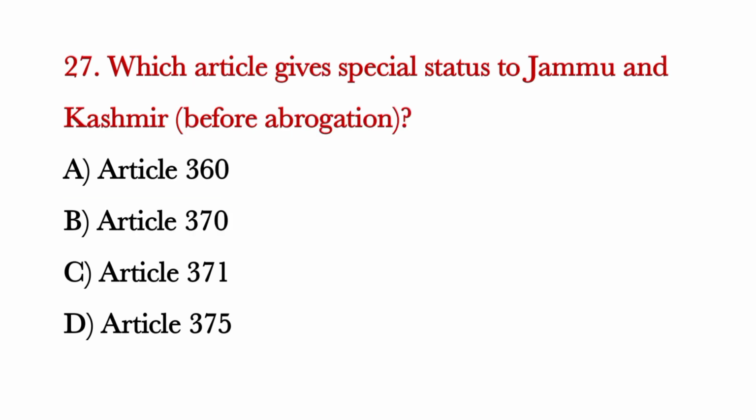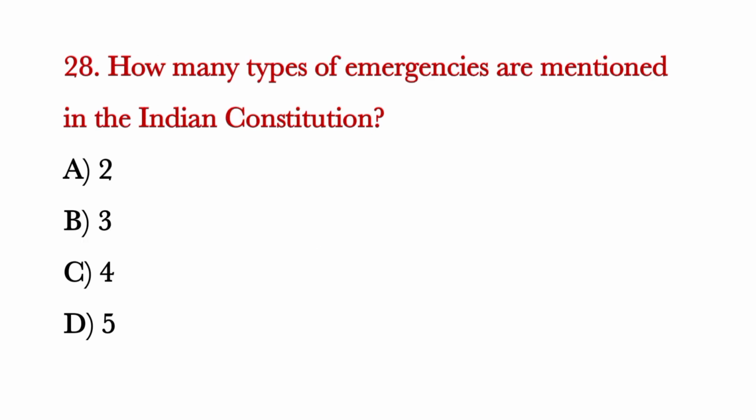Which article gives special status to Jammu and Kashmir before abrogation? Correct answer is option B, Article 370. How many types of emergencies are mentioned in the Indian Constitution? Correct answer is option B, 3.